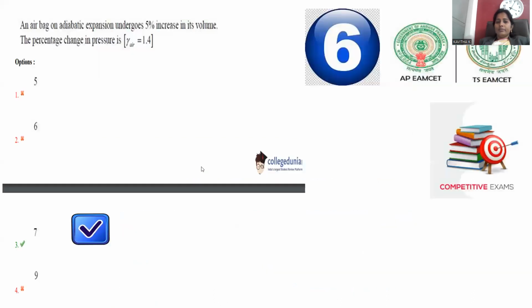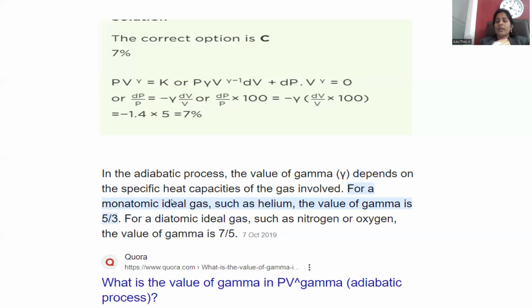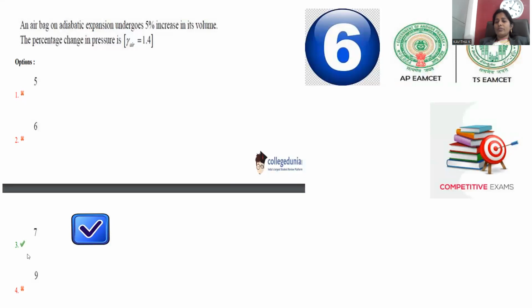But here we are taking an airbag. Air is composed of around 70% nitrogen and 20% oxygen. So the maximum content is nitrogen and oxygen only, and we go for the ratio 7/5. Hence the air gamma value is taken as 1.4, and with the volume increased by 5%, you go for the multiplication. 7% is the correct answer, provided in option number 3. By this, question number 6, option number 3 is the correct answer.